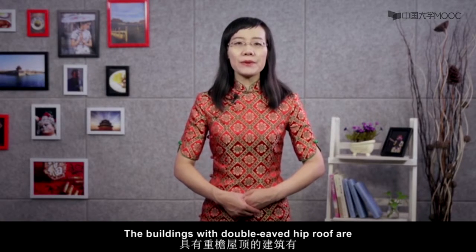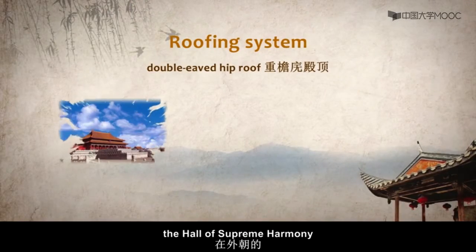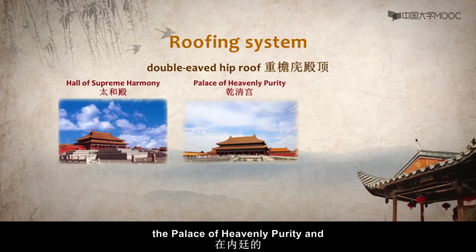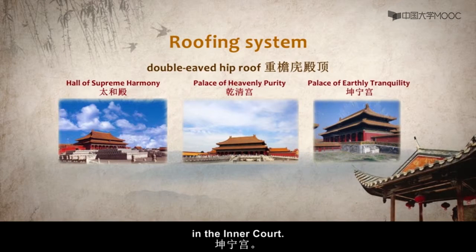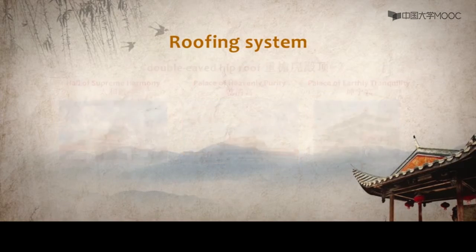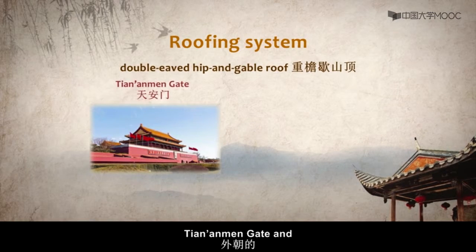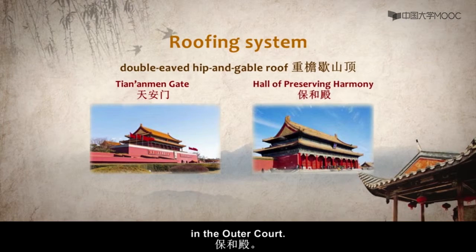The buildings with double-eaved hip roof are the Hall of Supreme Harmony in the outer court, the Palace of Heavenly Purity, and the Palace of Earthly Tranquility in the inner court. The buildings with a double-eaved hip and gable roof are Tiananmen Gate and the Hall of Preserving Harmony in the outer court.